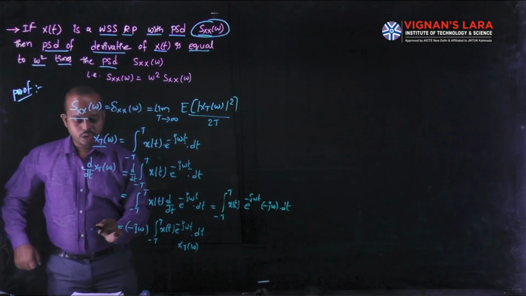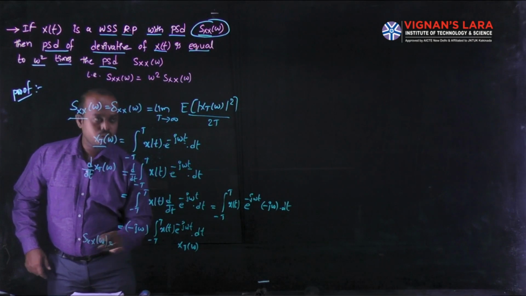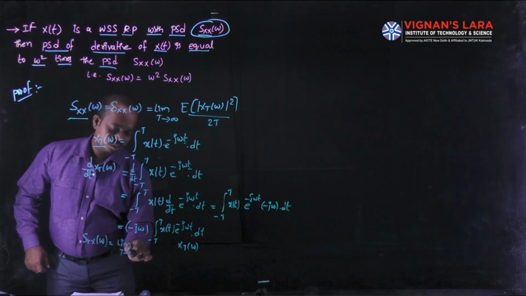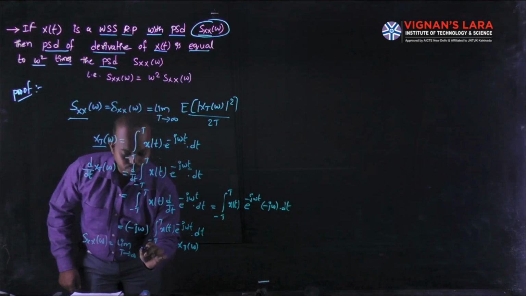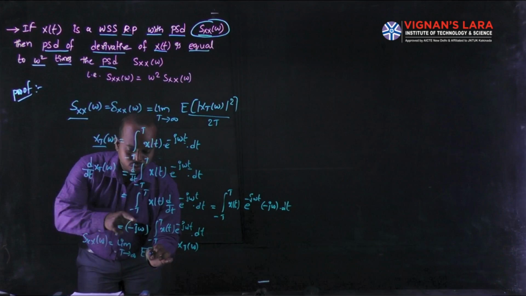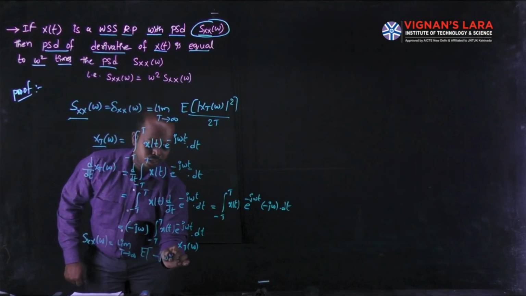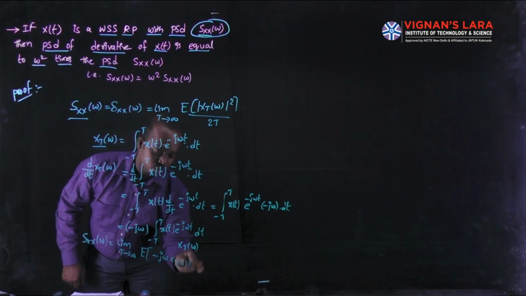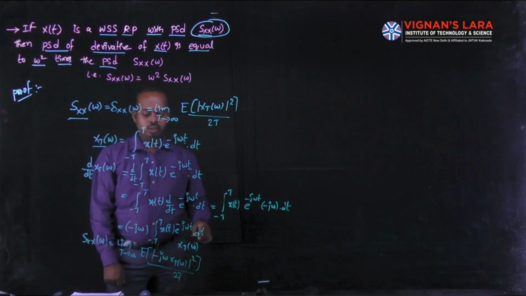Now we write S_xx of omega is equal to the limit as T tends to infinity of the expectation of the modulus of minus j omega X_T of omega whole square, divided by 2T.